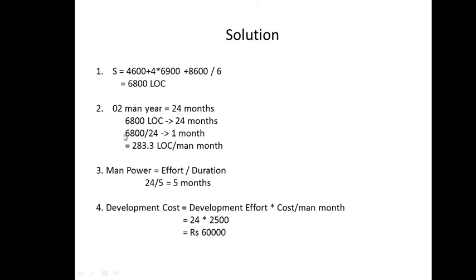So in a month, 6800 upon 24, this much LOC upon man month, or we call it as effort. The unit of effort is person per month, or man upon month, right? So this is what is being calculated here. So this was your effort.